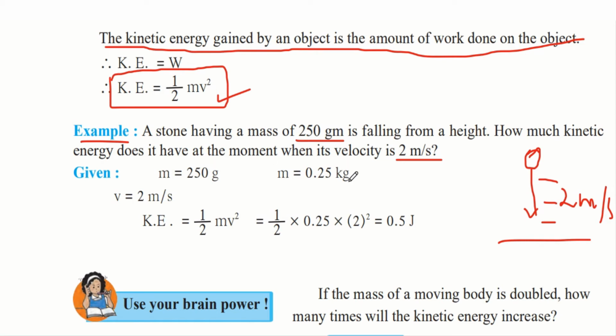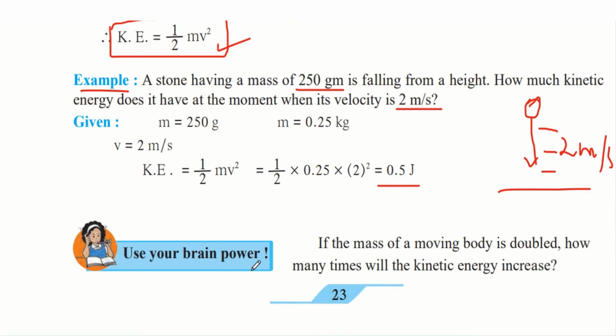We will convert it into kg because we are going to use everything in SI system. Then we have the velocity, which is 2 meter per second, and we have to substitute in this kinetic energy formula where we know kinetic energy is equal to half mv square. So we put half into 0.25 into 2 square. 2 square is 4, and when you multiply all of this, you will get the kinetic energy as 0.5 joule.